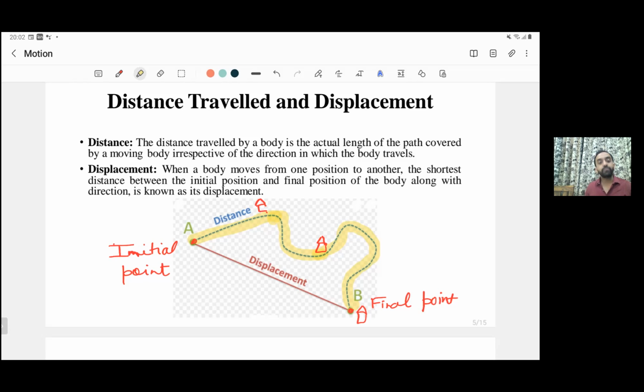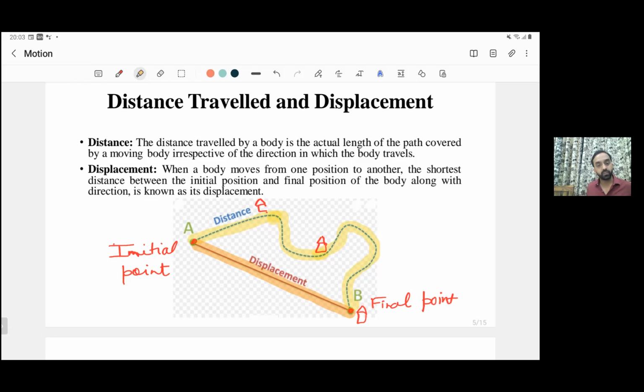So how to achieve the shortest distance? If you connect the initial point and final point by a straight line, that would always be the shortest distance. So this is what is shown here, the shortest distance between the initial and the final point, and this is your displacement. So the displacement does not depend on the actual path which you have followed. It only sees what your initial point is, from where you have started, and what the final point is, where you have reached. You have to see what is the shortest distance between them.